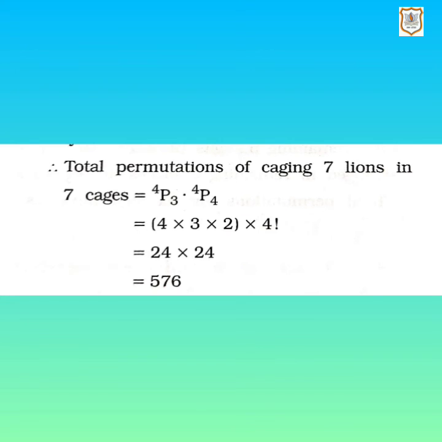So the total permutations of caging 7 lions in 7 cages will be 4p3 into 4p4. 4p3 is 4 into 3 into 2 and 4p4 is 4 factorial, which becomes 24 multiplied by 24, and that is 576. So 7 lions can be caged in 7 cages in 576 ways.